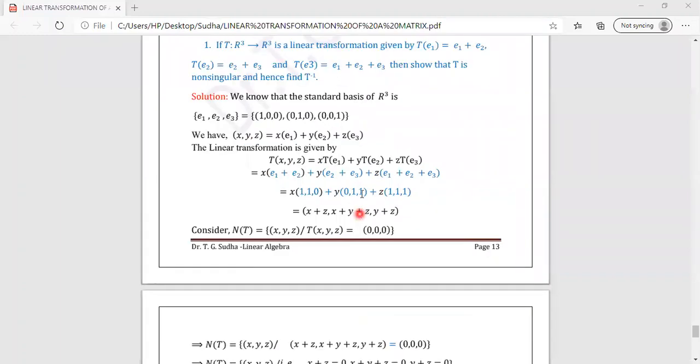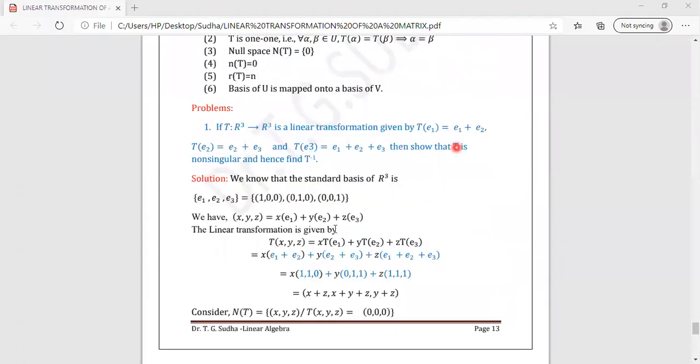So the images are given to you. You take the help of that and then we find what is the linear transformation. You write T of x, y, z as x into E1 plus y into E2 plus z into E3. Apply T on both sides. You substitute the values of T of E1, T of E2 and T of E3. If you add E1 plus E2, you get 1, 1, 0.